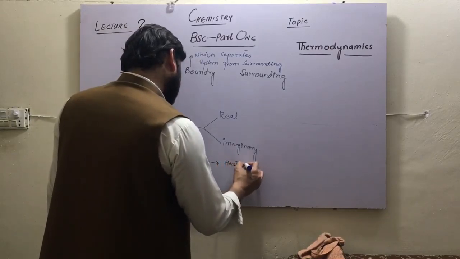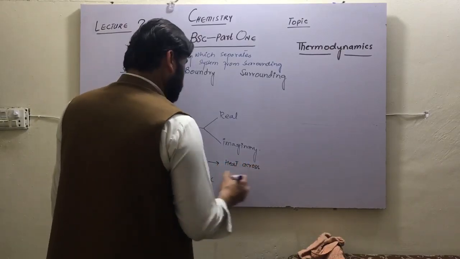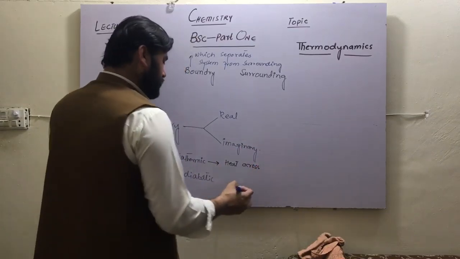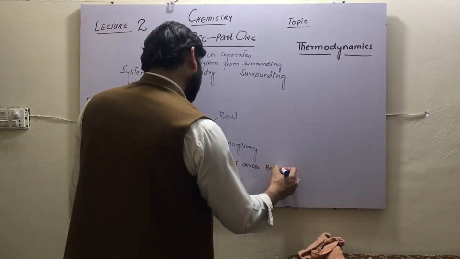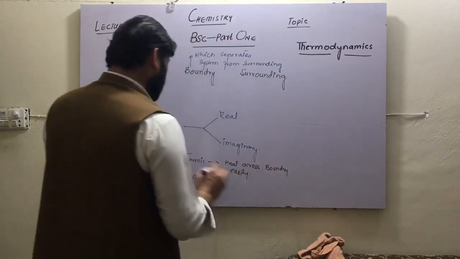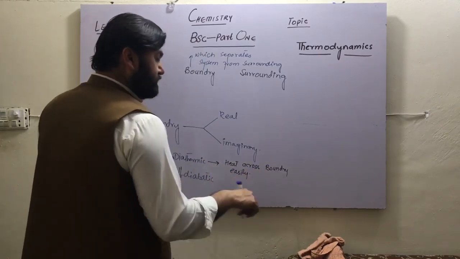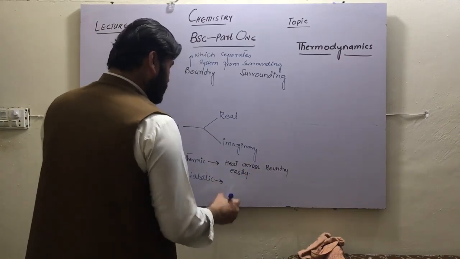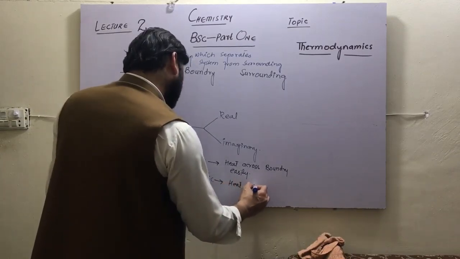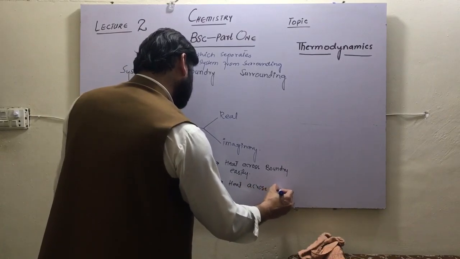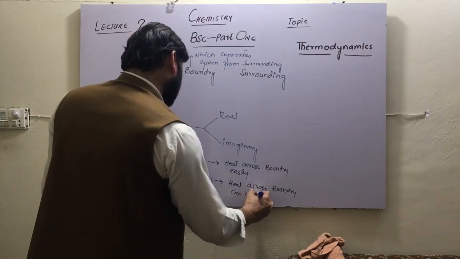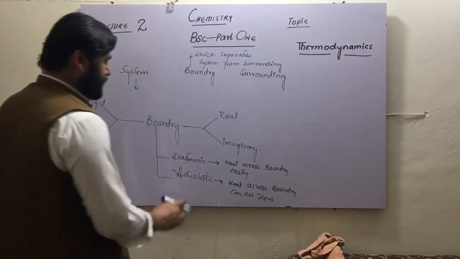Heat across the boundary easily, that will be called diathermic. And when heat across the boundary is difficult, heat cannot flow, that is called adiabatic.